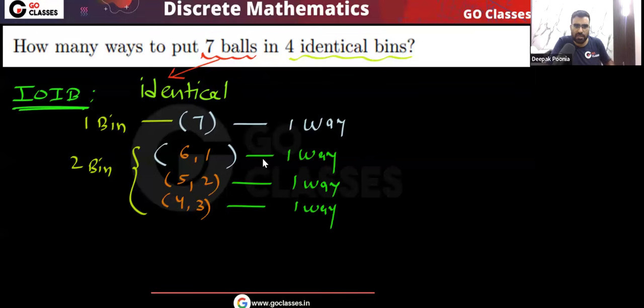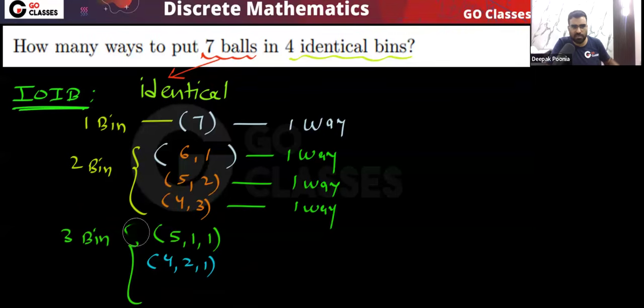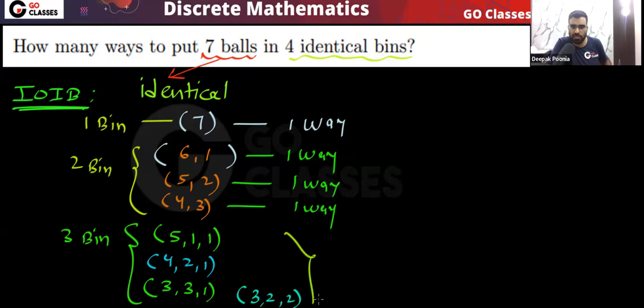If I use three bins, then I can do this distribution. For example, I can do 5-1-1. This is possible, right? Next, what is possible? For example, 4-2-1 is possible. What else is possible? Just think. Think about it. 3-3-1 is possible. What else is possible? Think about it. 3-2-2 is possible. Correct. Is there anything else possible? No, that's it. So there are 4 here.